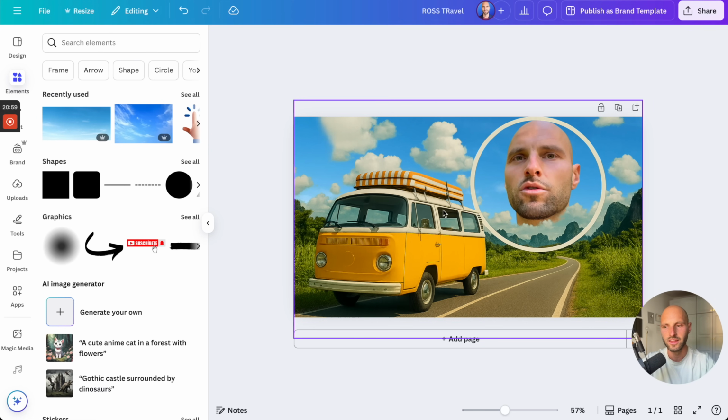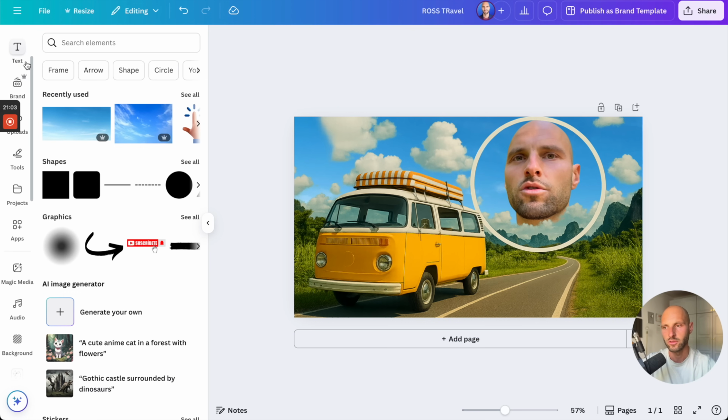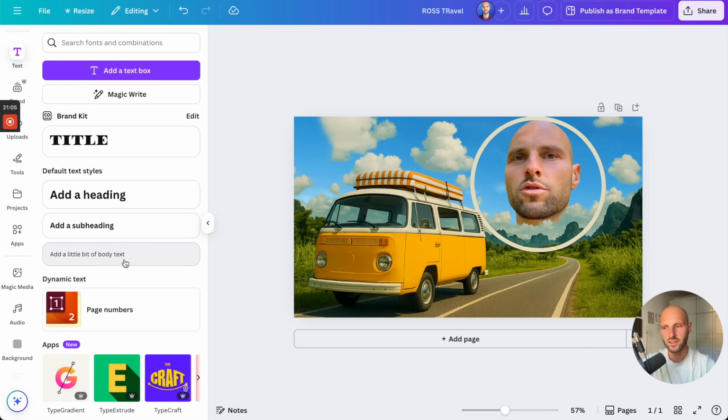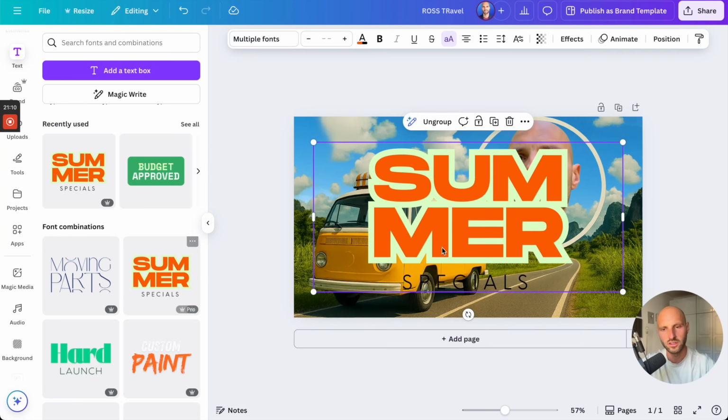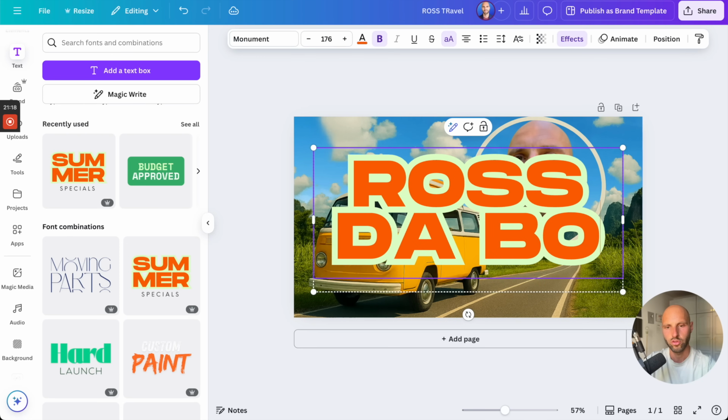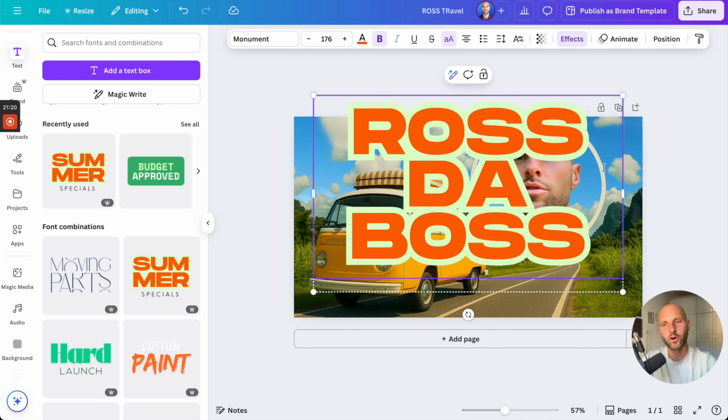Travel niche again. So final thing, we should put some text. And to do that, on the left side, you have this button text. Click it. And when you scroll down, you have a bunch of text you can use. So I'm going to click this one. Ross the boss. I don't know, guys. Of course, you have to come up with a smart text. I'm just giving you an example here.